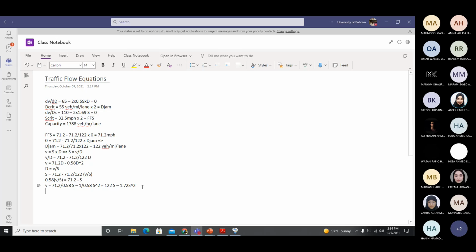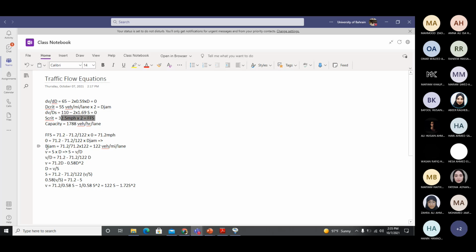Now moving on to the third part, which is finding the capacity. For finding the capacity, you can repeat this whole exercise: do the derivative of each equation, find critical speed, critical density, and then use them in the flow equation. But we already know that critical density is half of jam density, and critical speed is half of free flow speed.